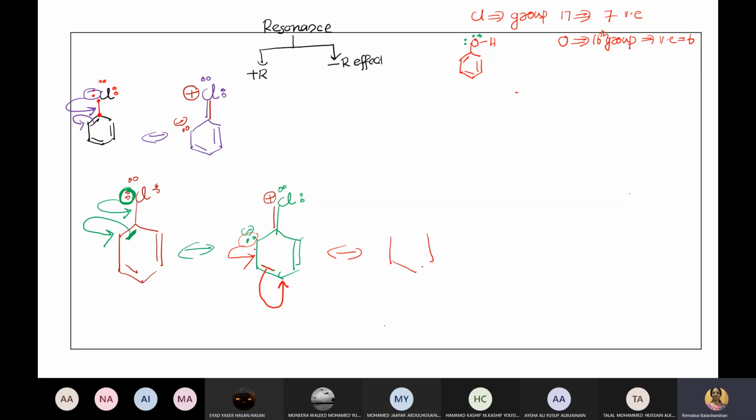See, this is the one. Top part remains same. 2, 4, and a positive charge. Now, what is the new thing? This bond already is there. Now, what will happen? Tell me. These 2 electrons are forming a bond here, so you get an extra bond here. Understand? So now what happened to this bond? This bond became 2 electrons. Those 2 electrons will go there. So you get this. Okay now?